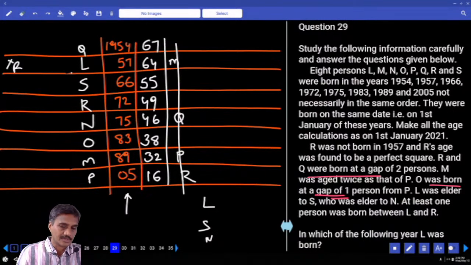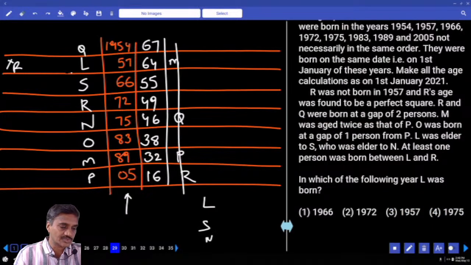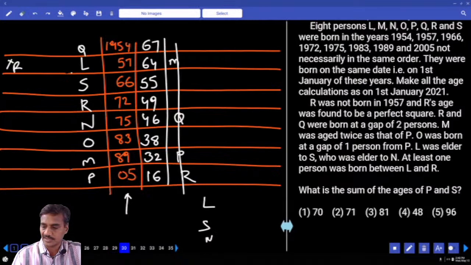Done? Now this is about question numbers 29 to 32. In which of the following years was L born? L was born in the year 1957, choice 3, question number 29. And what is the sum of the ages of P and S? Now P plus S, 55 plus 16, 71, choice 2, question 30.